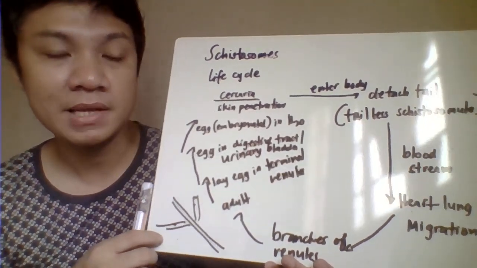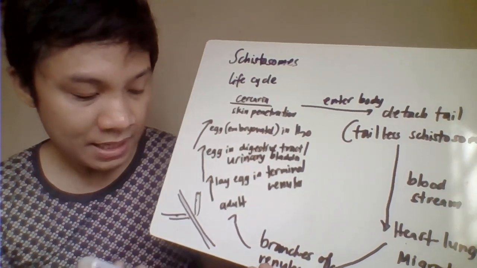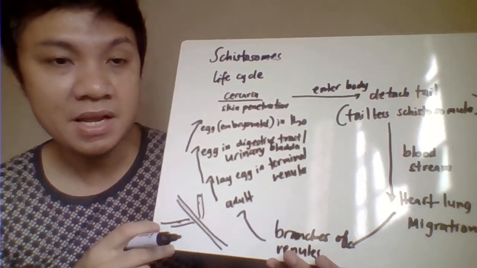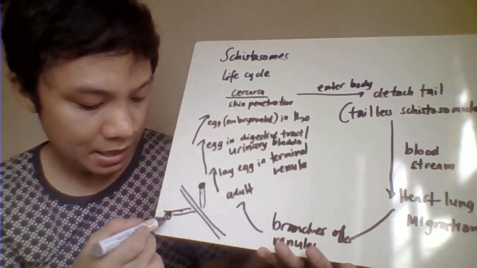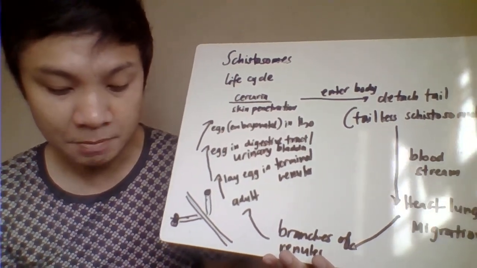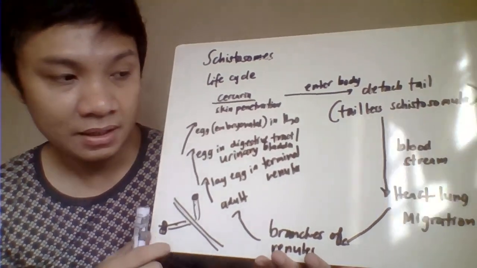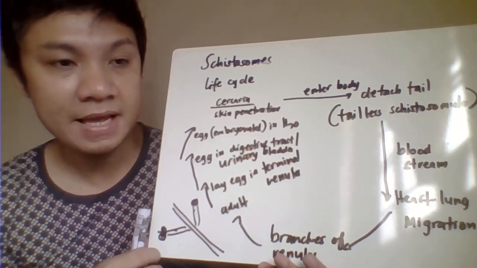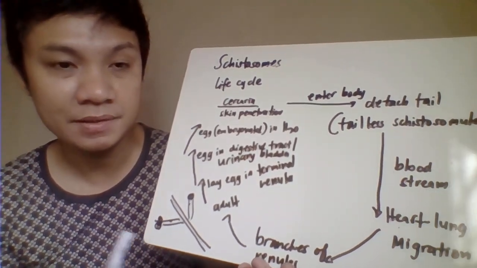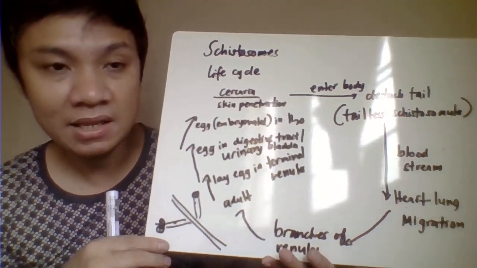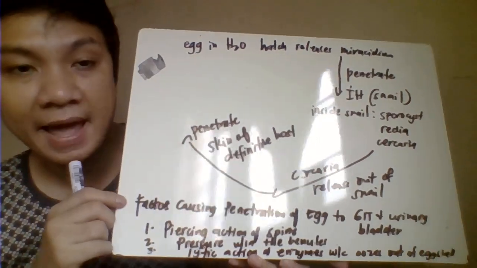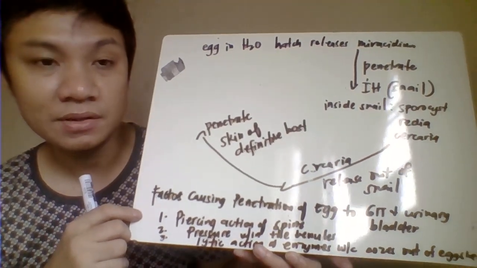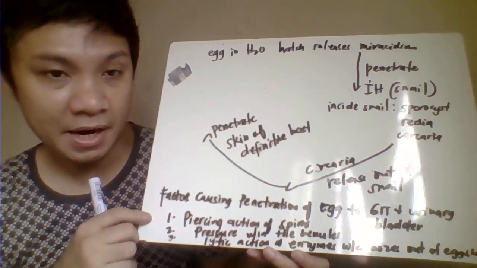The male and female adult worms copulate. After that, the adult female worm, the gravid or pregnant female adult worm, will lay eggs on the terminal branches of your venules. Then the eggs are able to penetrate and go to the gastrointestinal tract, pupunta sa gastrointestinal tract natin, or even to your urinary bladder. We have here the factors responsible for allowing the egg to move from the blood vessels to your gastrointestinal tract or urinary bladder.